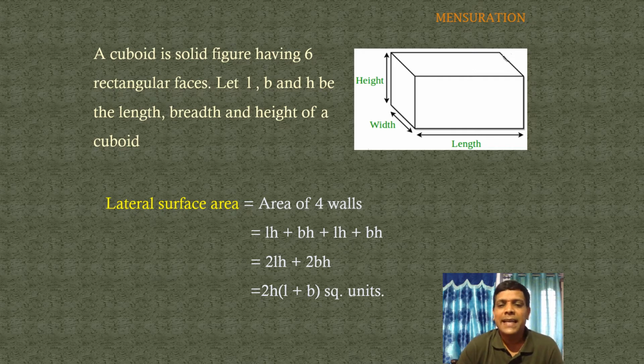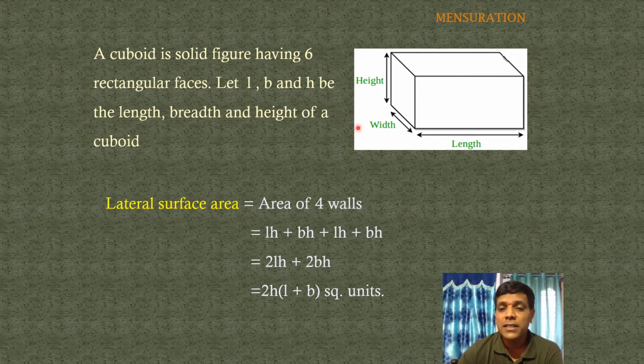So what is the lateral surface area? Lateral surface area means area of 4 walls. This is called length, this is breadth or width, and this is height.